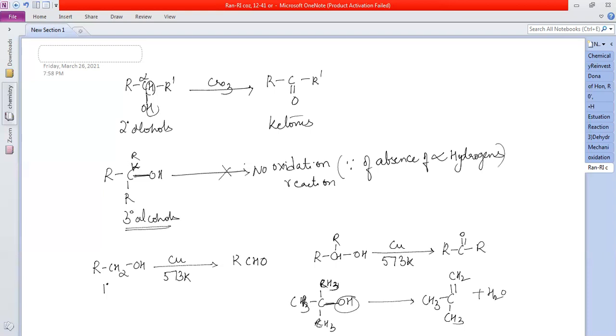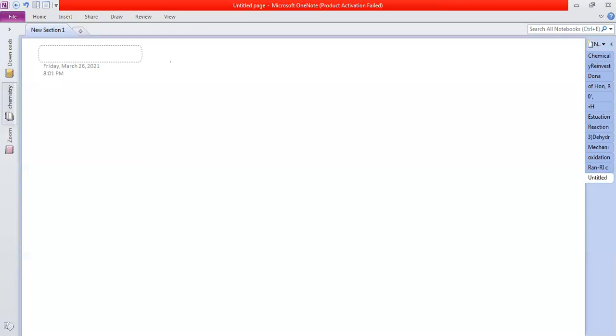Now, the alcohol which is consumed for drinking purposes is ethanol, C2H5OH. Sometimes it is also mixed with methanol by mistake.